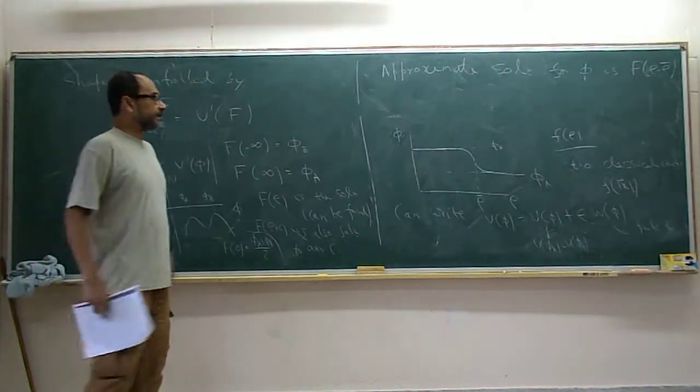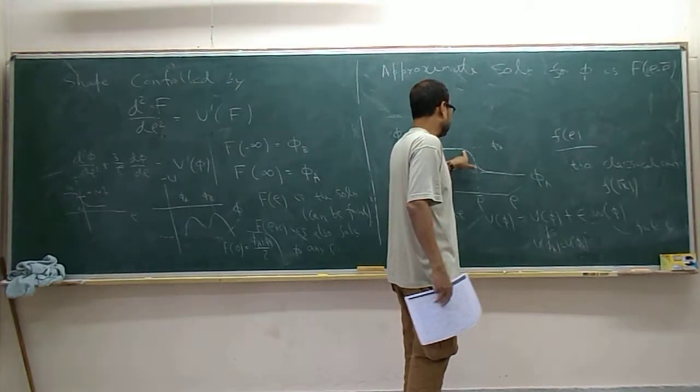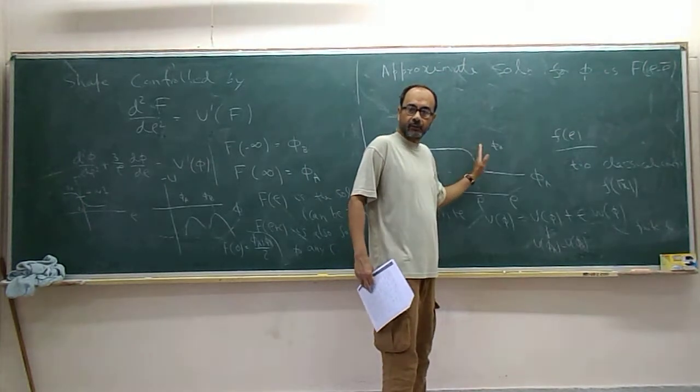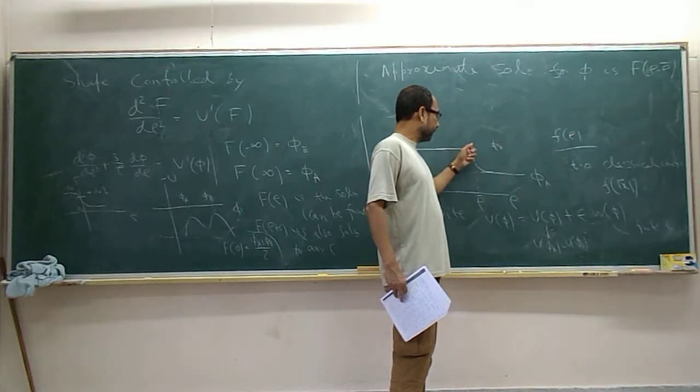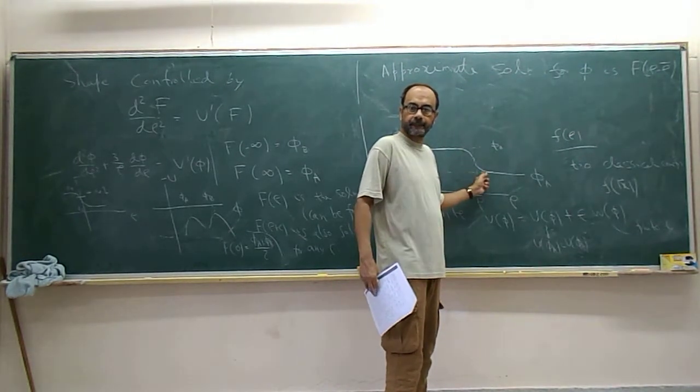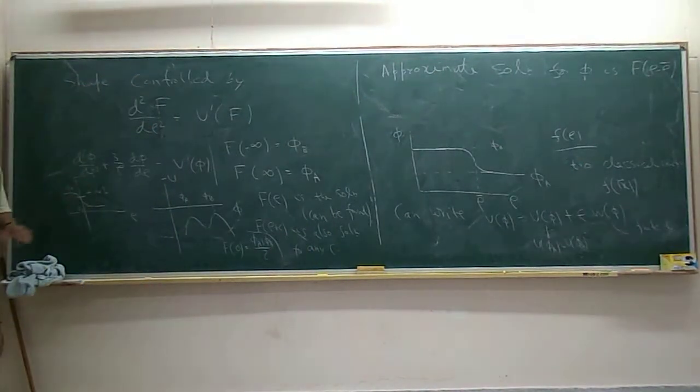So phi has the same shape except that phi starts rolling somewhere at large value. And I have declared that rho bar is a place where phi goes through phi a plus phi b by 2. So if you compare it with this, you basically see that the shape of phi should be the same as the shape of f, except that it will be shifted. f changes at rho equal to 0 by construction, phi should change at rho equal to rho bar. Is this point clear?